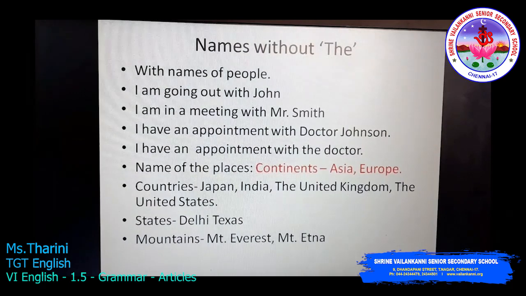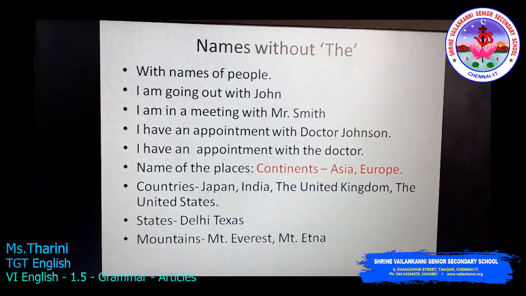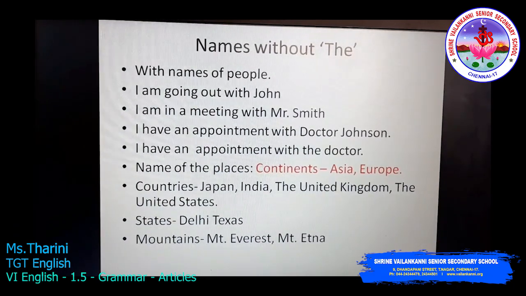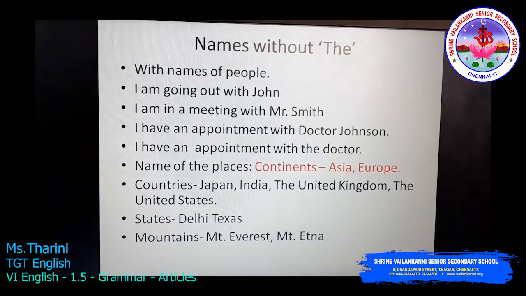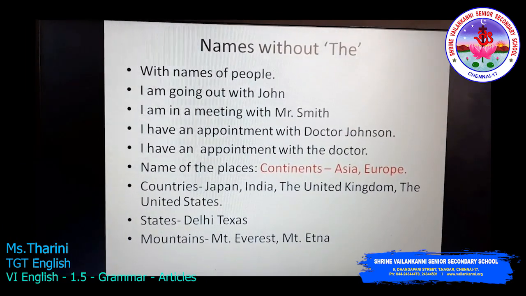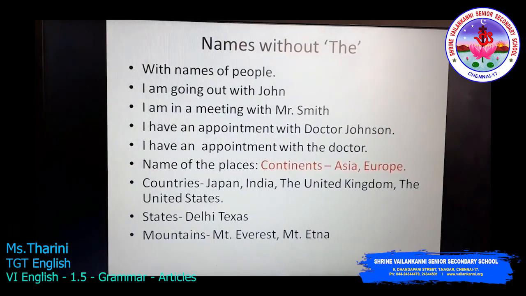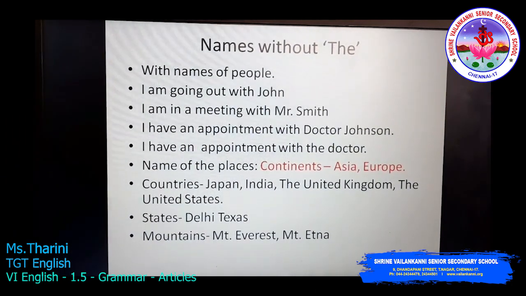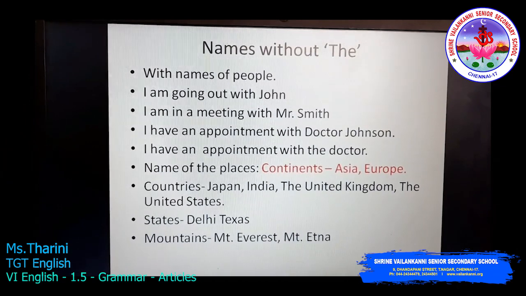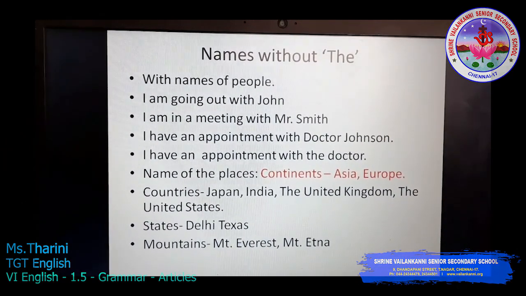Delhi, only Delhi. My uncle is in Delhi. Texas, again. My aunt is in Texas. Mountains. Mount Everest. Mount Etna. Why do we say Mount Everest and not the Everest? Because Mount replaces the article the. Yes. Mount Everest, Mount Etna.